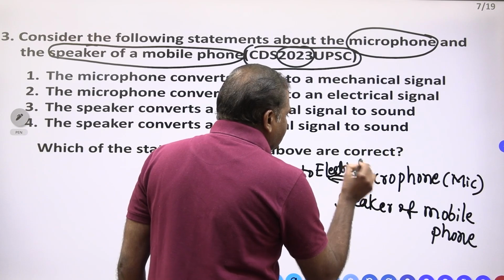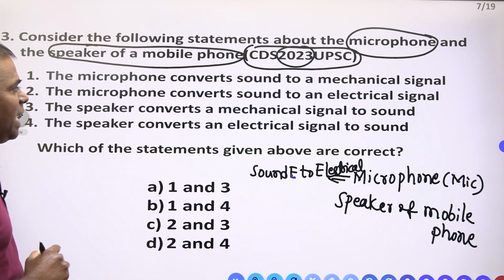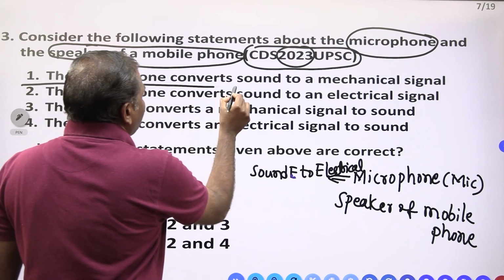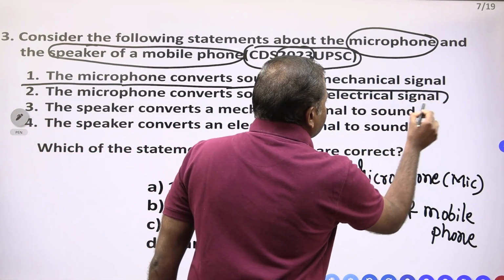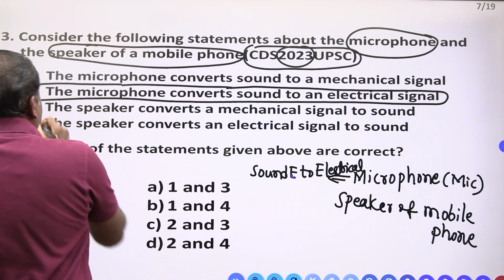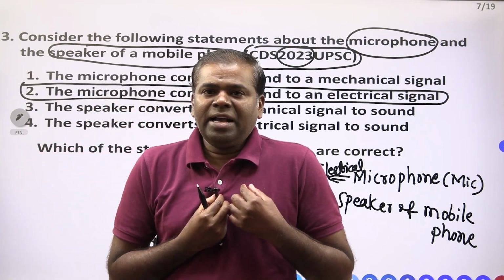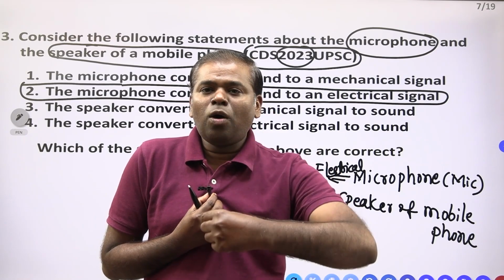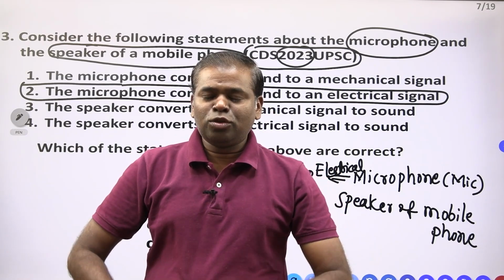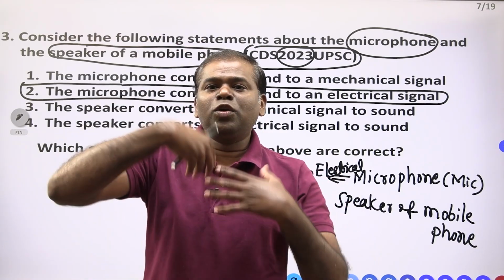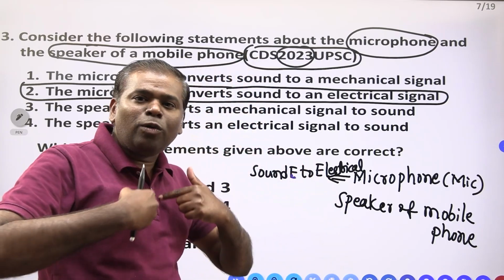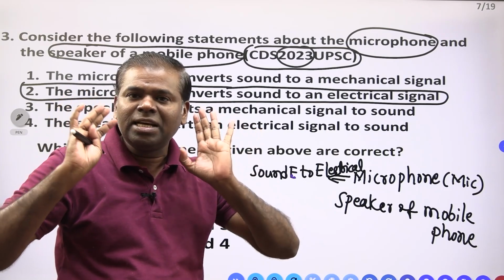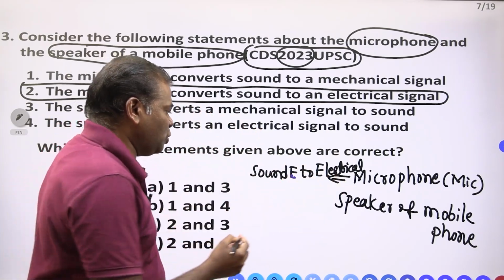I am speaking, making some sound. This sound is received through the receiver, through the wire, and you are listening to my voice. Sound energy is converted to an electrical signal. That is the microphone's duty.